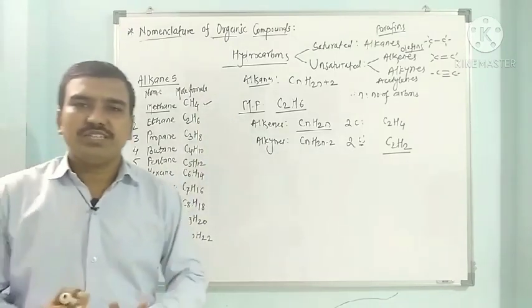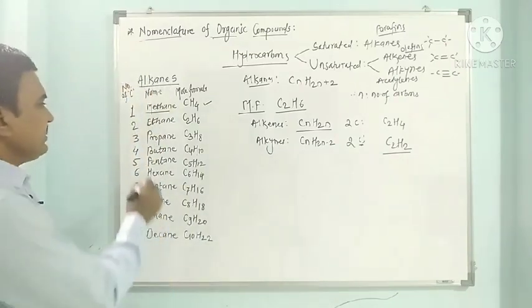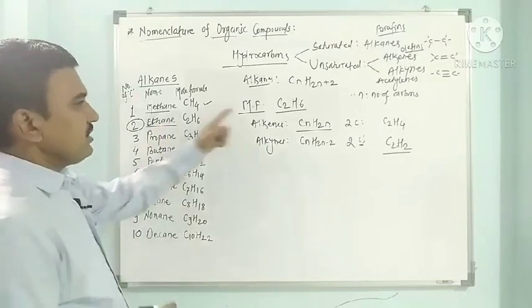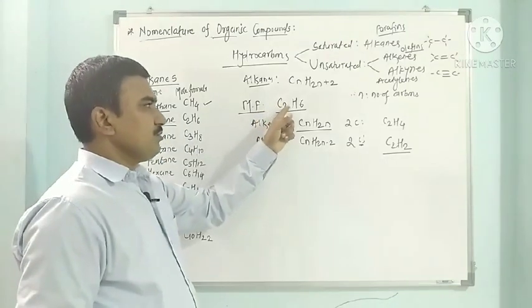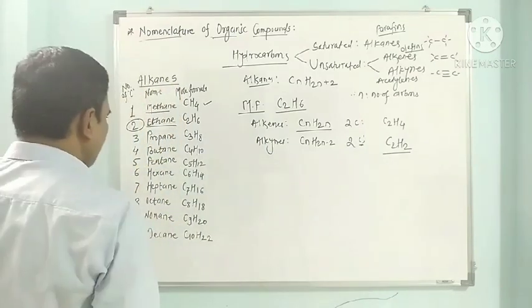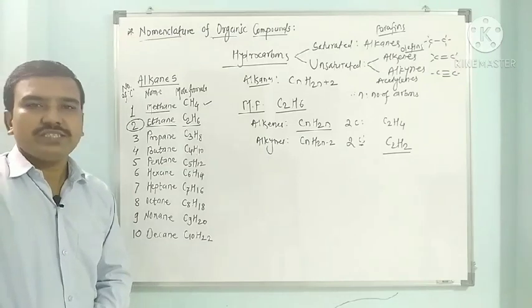Next, if the number of carbons is 2, then the hydrogens must be 6 if it is a saturated hydrocarbon. So the molecular formula of ethane is C2H6.